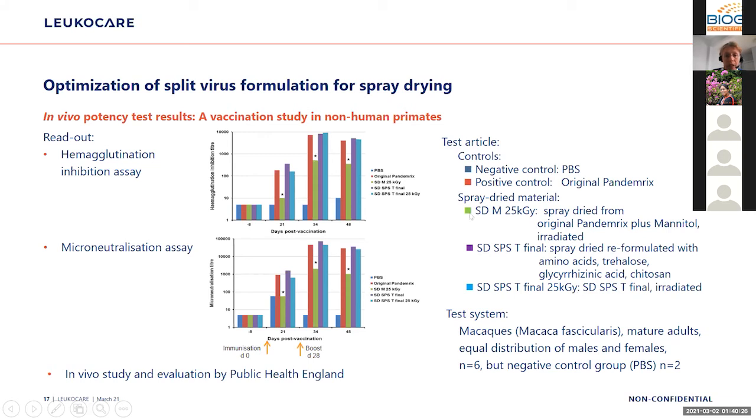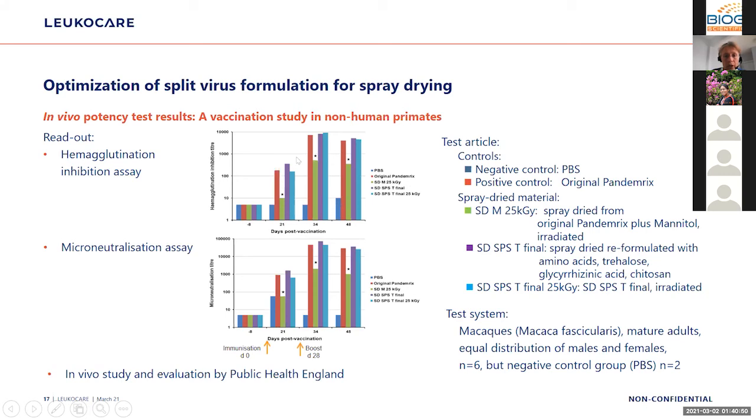And what we could see here in the hemagglutination inhibition assay, as well as in the microneutralization assay, is that we have almost the same result here prior to vaccination and after vaccination. We see that the negative control is maintained. We just see a slight increase here.